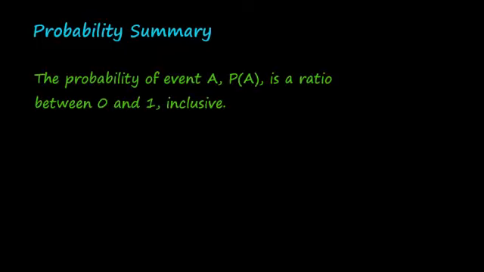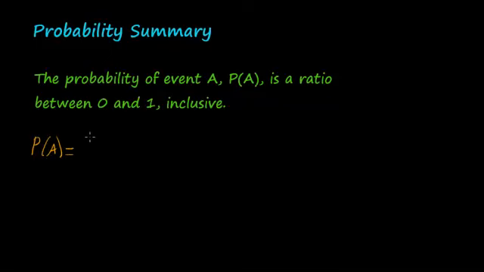Now let's summarize some very important points about probability. The probability of an event A, notated P(A), with the A in parentheses, is a ratio between 0 and 1 inclusive. So let's talk about what we mean.